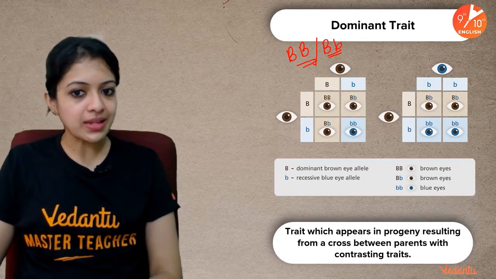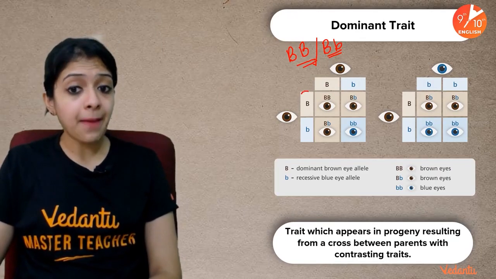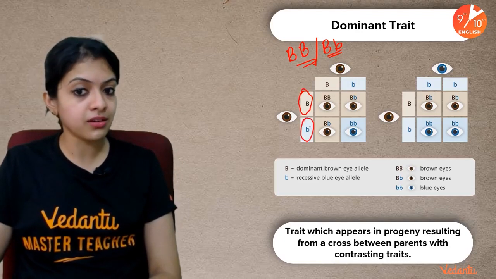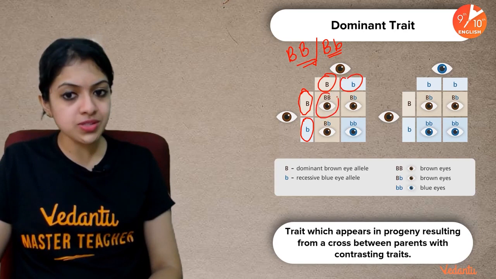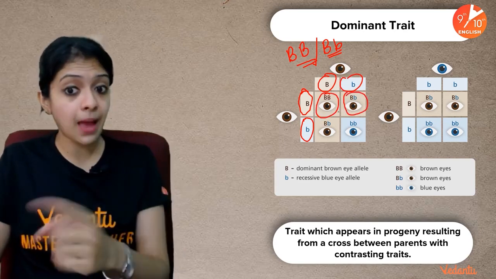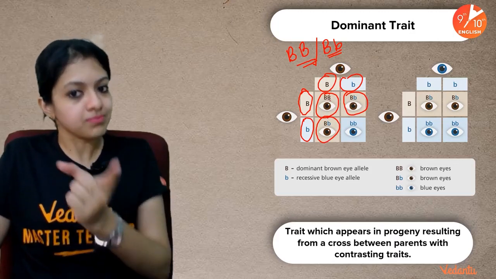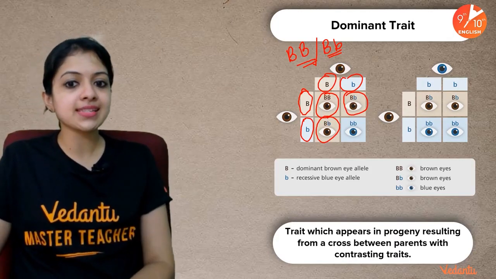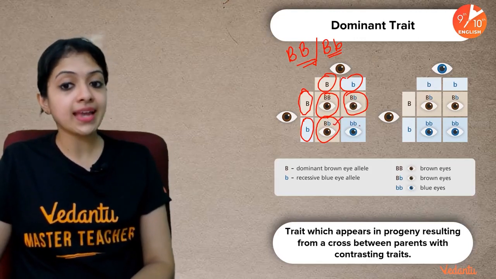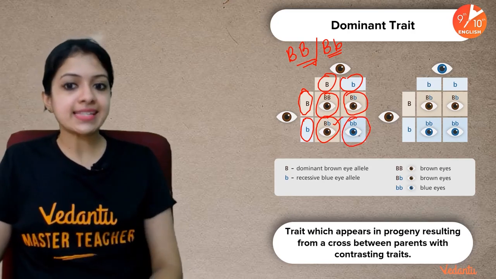Like for instance, as you can see here, these are the gametes contributing from the father and from the mother, and these are the combinations of each of these gametes in offspring. Capital B together forms a homozygous dominant condition. Here you see a heterozygous condition, here another heterozygous condition, and here a homozygous recessive condition.